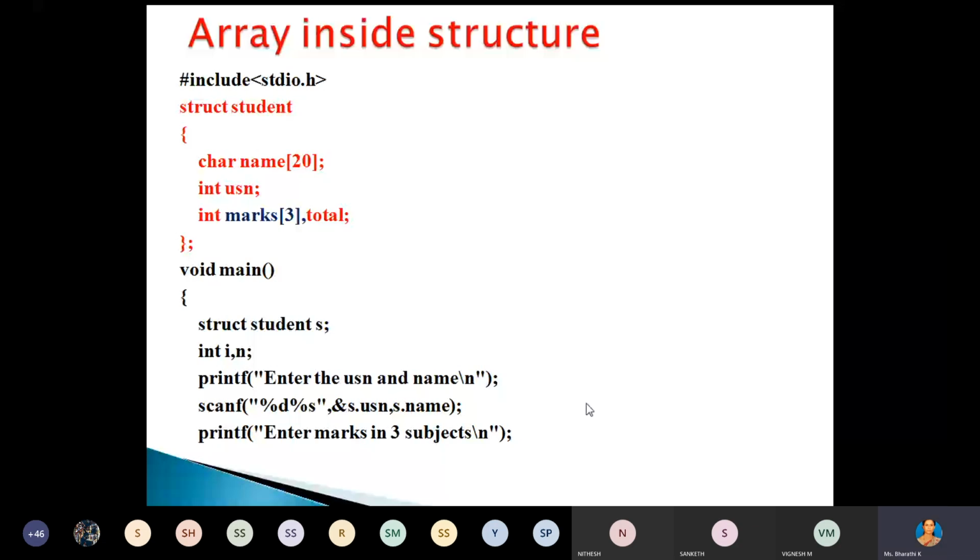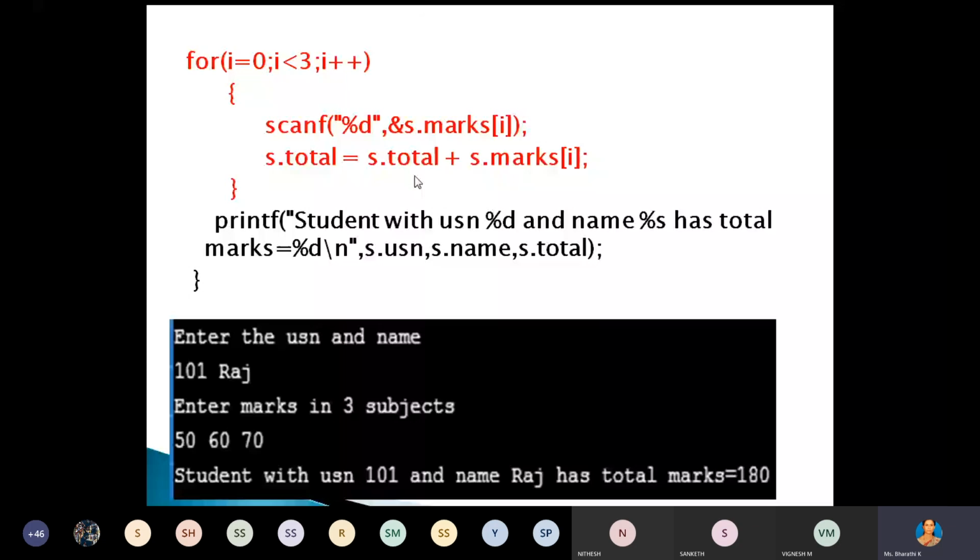Where can you initialize? In the main function. Inside the structure, we cannot initialize that total value. How can we initialize that total value inside the main? S dot total equal to 0. Directly we cannot initialize like total equal to 0. We have to use s dot total equal to 0, because s is the variable name, the variable created for the structure, right? Otherwise, what will happen? It will just take the garbage value.